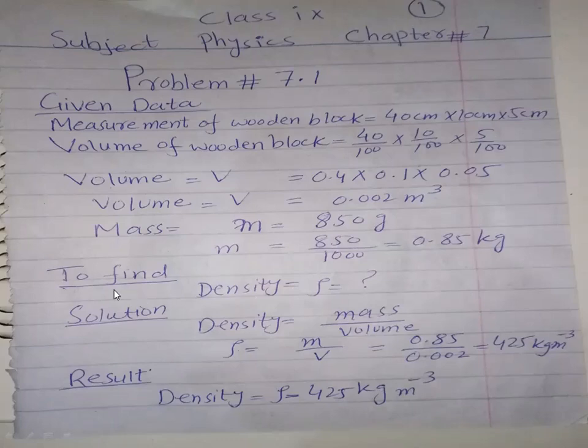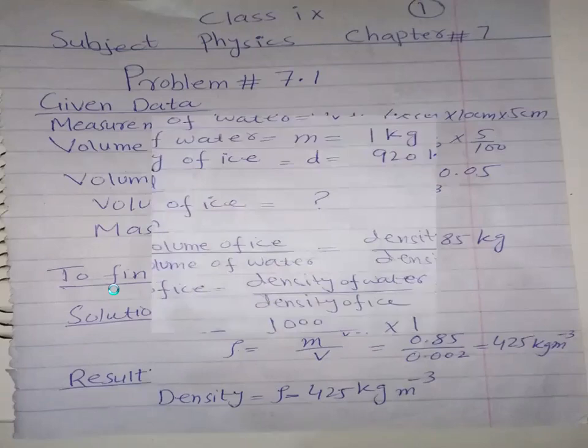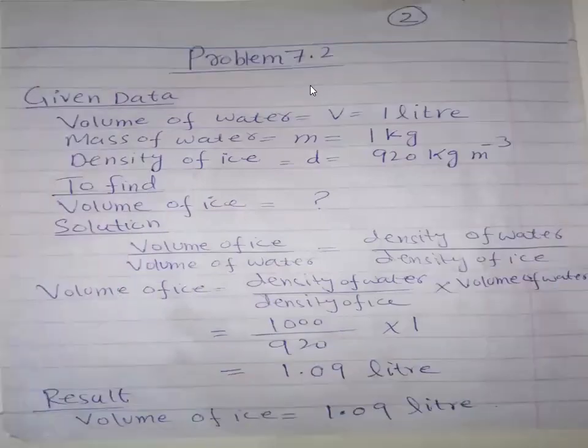Now I am moving towards numerical 7.2. First of all, I read the statement of numerical problem 7.2: What should be the volume of ice formed by freezing 1 liter of water? I repeat, what should be the volume of ice formed by freezing 1 liter of water? This numerical is on page number 165. Please open page 165. I am going to solve problem 7.2.